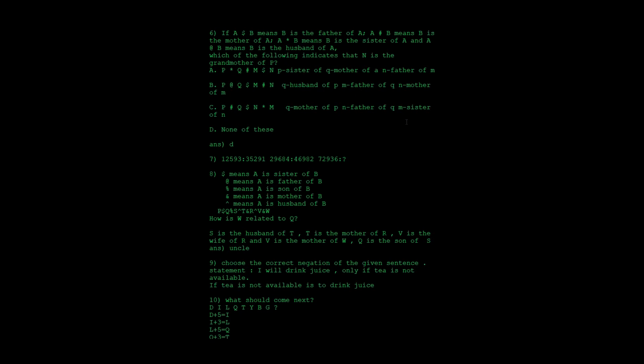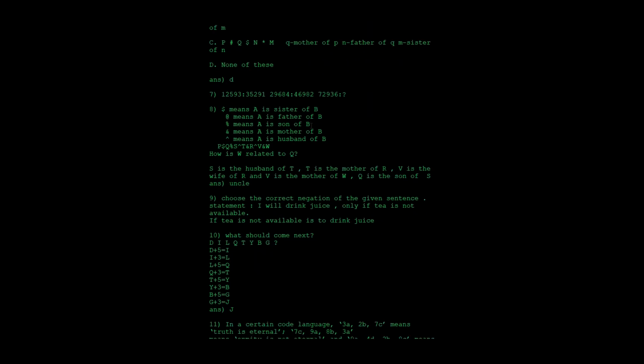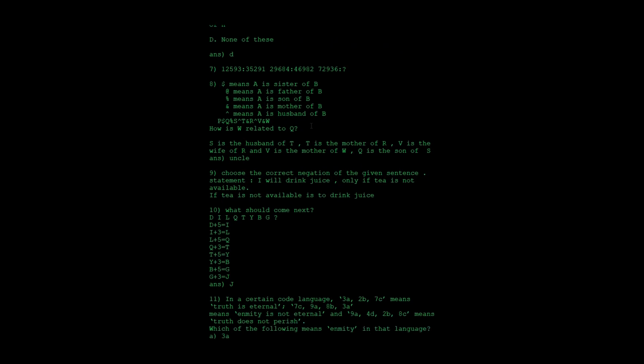So the relationship between P and N: if Q is the mother and N is the father, then they can be husband and wife. They have asked whether N is the grandmother of P. No, N cannot be the grandmother of P. So that option is also eliminated. If all three options are not correct, then the last option, none of these, is the correct answer.